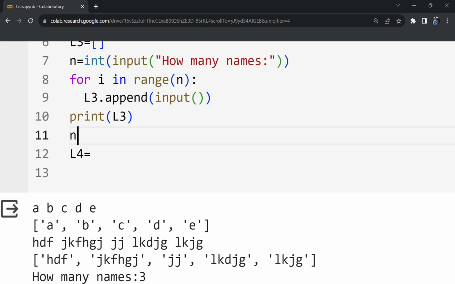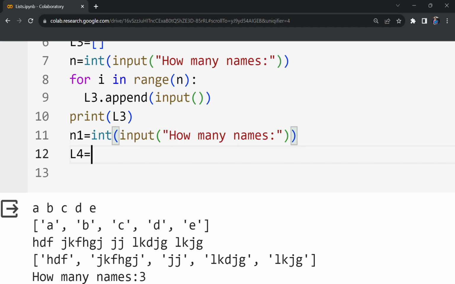So for this, what I will read is some N1 equal to int of input. How many names? Next, L4 is, I will be taking this as input dot split.